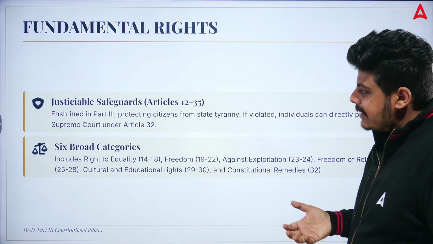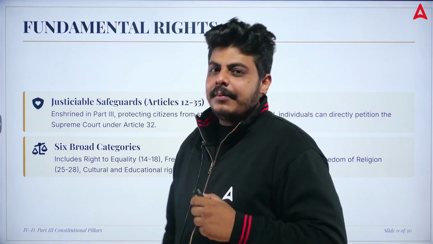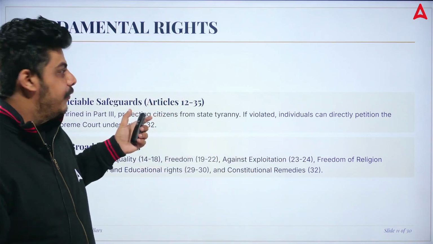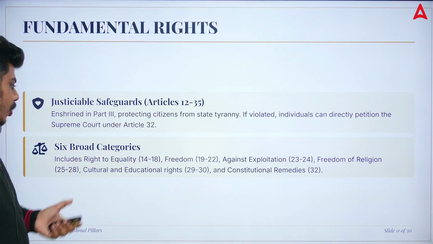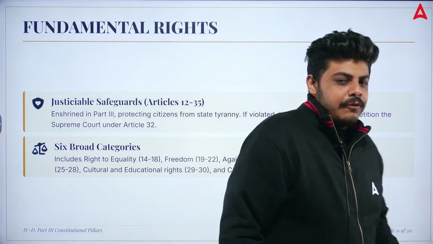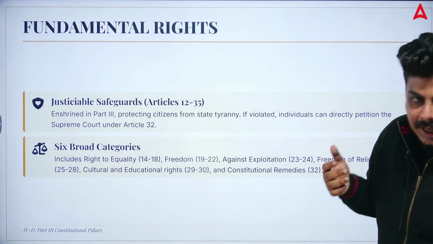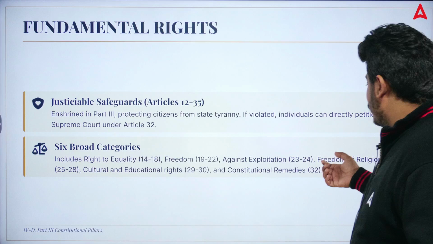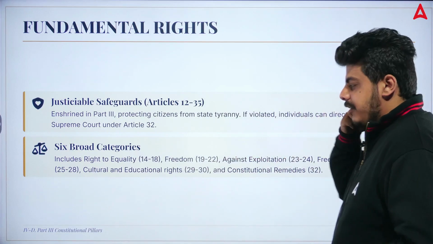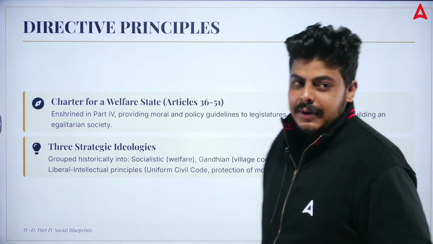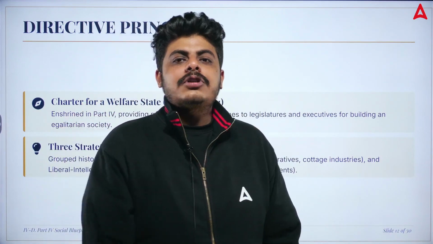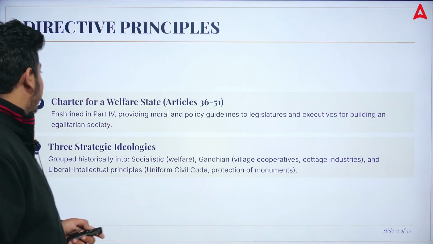Your fundamental rights, as we have seen in unit number 1, run from article number 12, the definition of state, until 35. You have six broad categories of fundamental rights: right to equality from 14 to 18, freedom from 18 to 22, exploitation 23 and 24, then freedom of religion 25 to 28. These are article numbers. Then you have cultural and educational rights and constitutional remedies under article 32, which are also known as the writs, where you can directly approach the Supreme Court when any of these things are hampered.